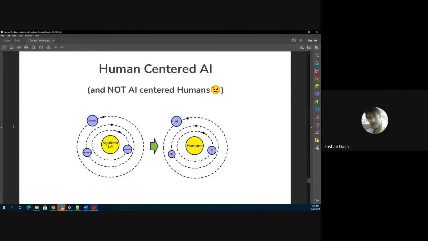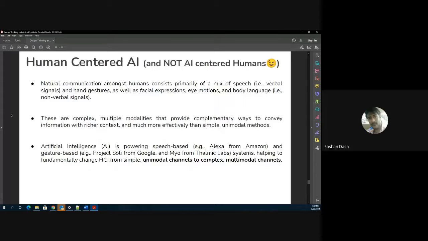Yeah, that's why they change the way you are doing the regular things in a very different way, which makes your life easy. Correct. So the concept of, you see the diagram on the right side, the technology has to be embedded into the everyday life of humans. Only then the humans or the user will easily accept and adapt to the product like never before. Correct. So this is human-centered AI. Then you use natural communications amongst humans